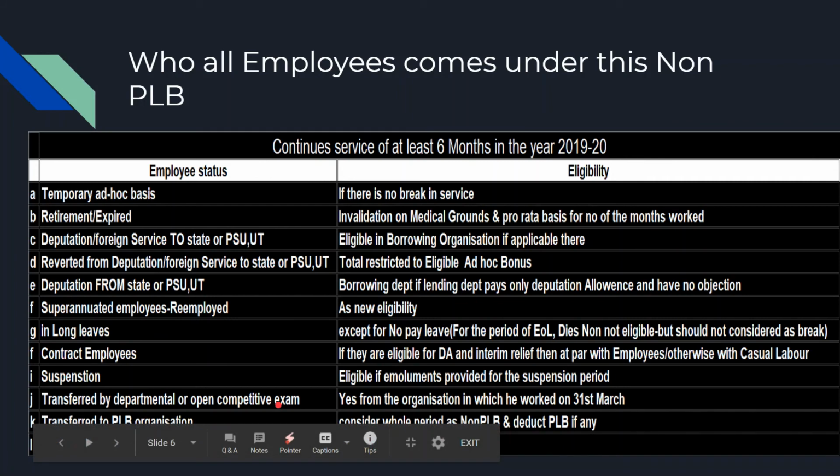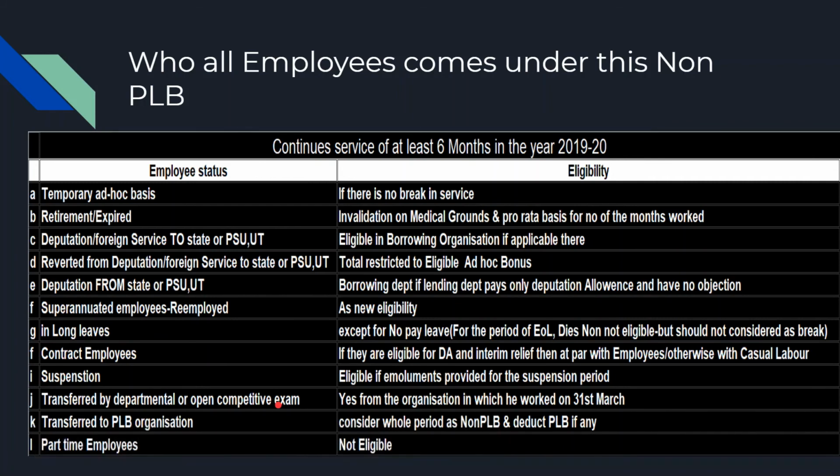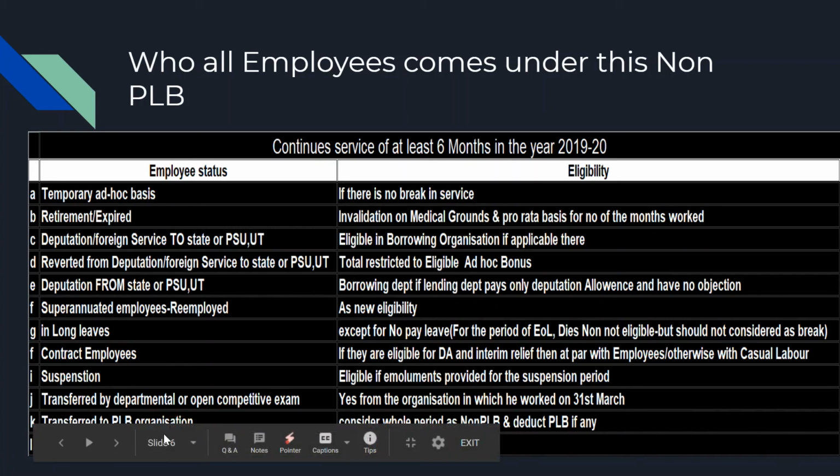Okay, if a person got a job in 2019-20 and shifted to that job, but on 31st March 2020 he works in the first organization, the first organization has to pay the bonus to him, even though he is working in the new organization. Okay. Similarly, transfer to a productivity linked